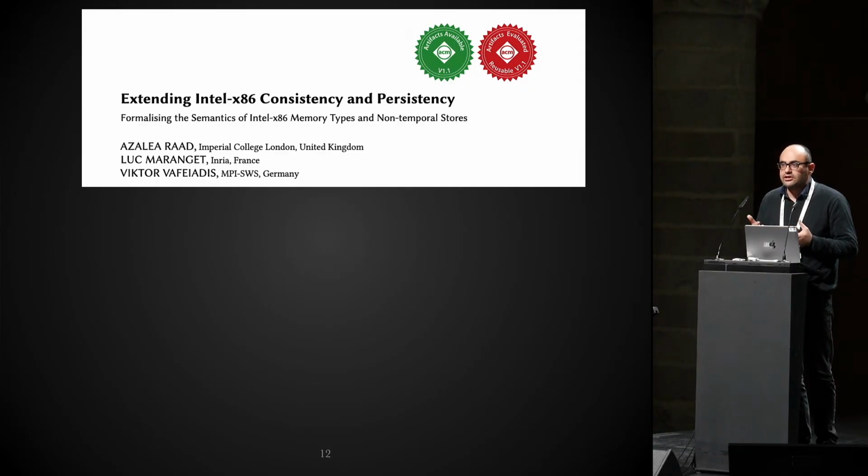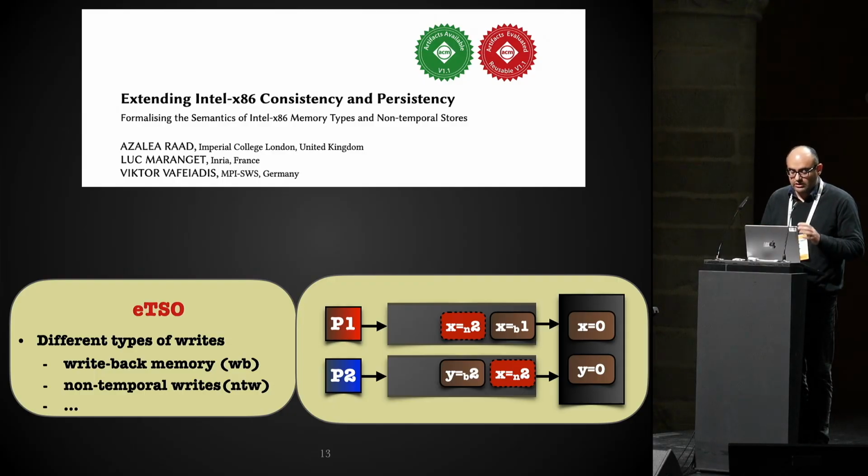And this is captured, let's say, in a faithful manner, what is exactly happening in Intel x86. So we'll have different types of writes, and in this talk, I will only focus on two: the write-back memory operation and non-temporal writes. And then I will use WB for the write-back and NTW for non-temporal writes. There are other memory operations like write combined, write through, and store fence, and other ones. But to make this talk concise, I will only focus on these two types of write operation.